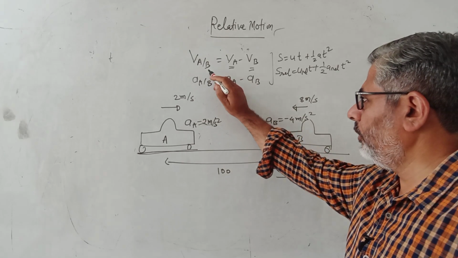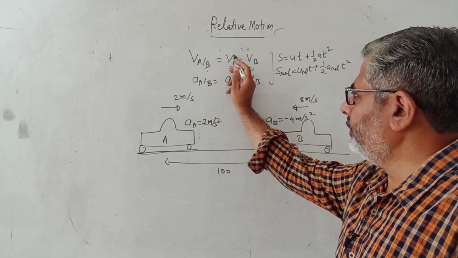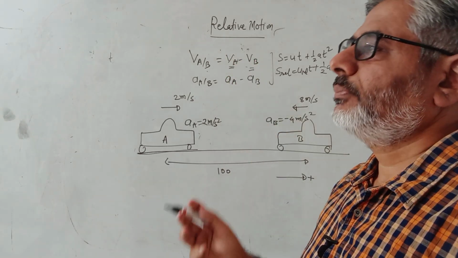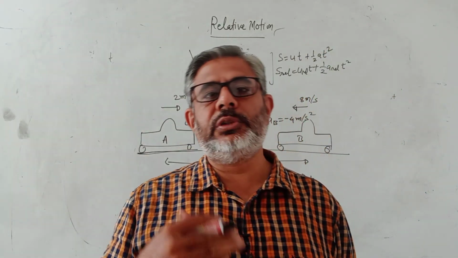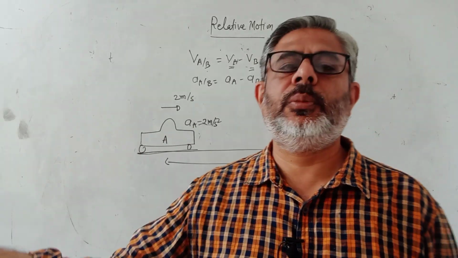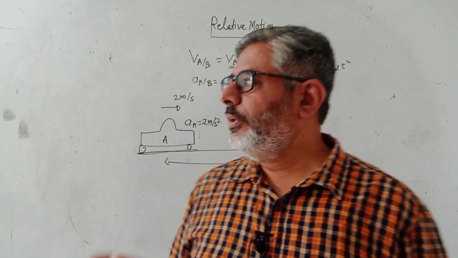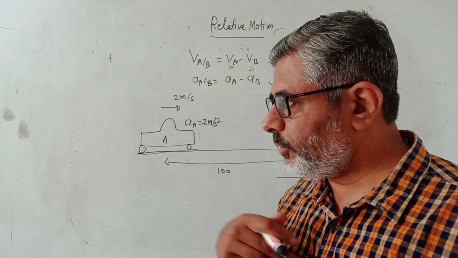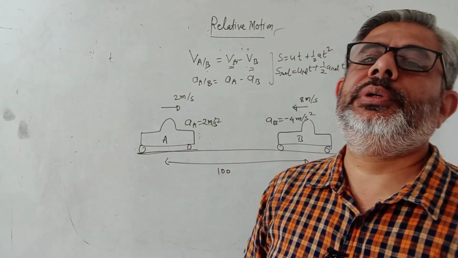Now here I have written velocity of A with respect to B equals VA minus VB. This means velocity of A in ground frame, velocity of B in ground frame. This word frame often confuses. In physics sometimes there are big words which become confusing. Ground frame means with respect to a stationary observer on the road who is standing still and watching some car. When you say this car has a velocity VA, you are saying this car is moving with respect to me with this speed. Another car is moving with some other speed.